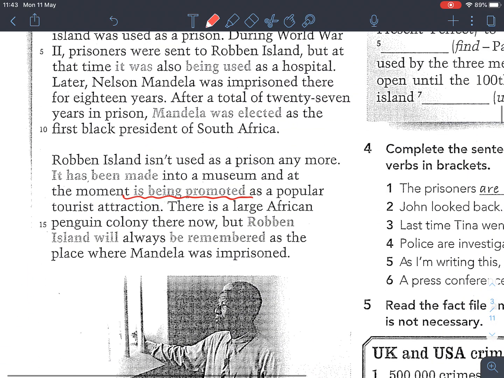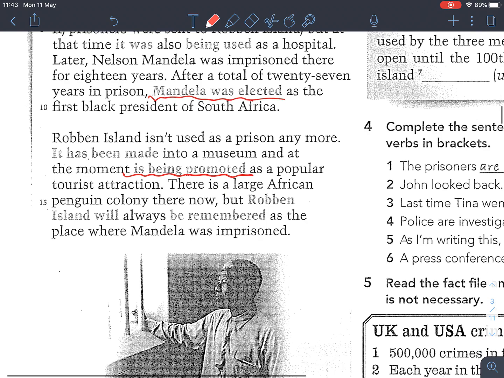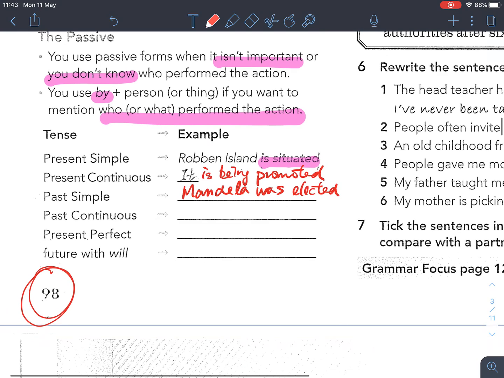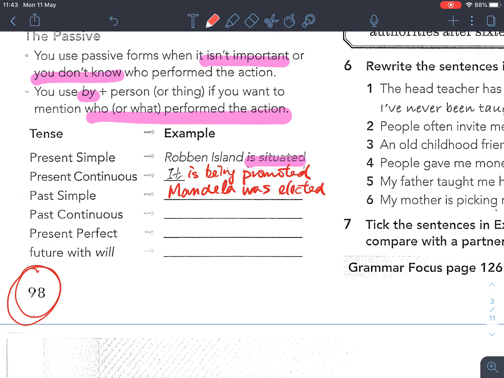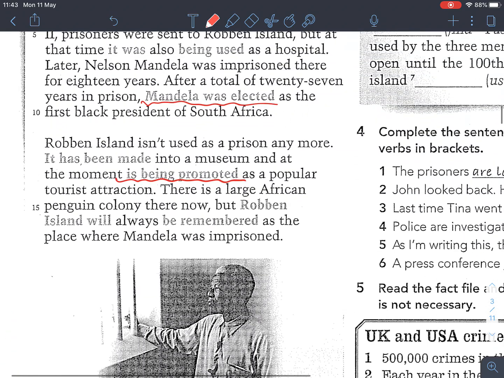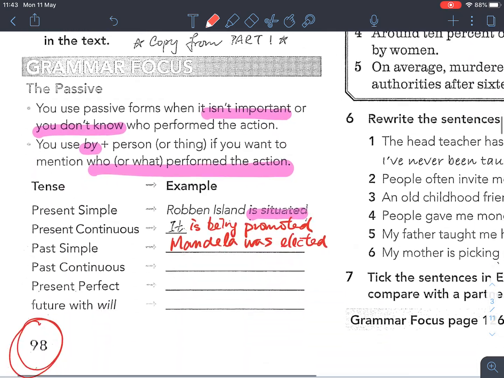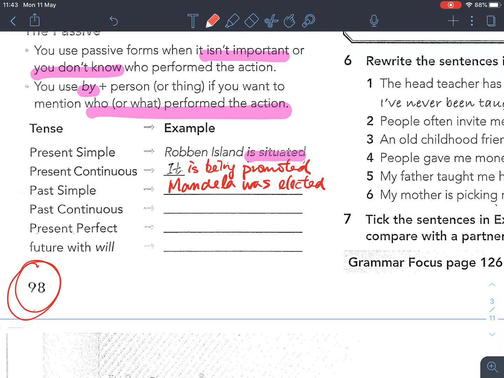Let's take a look here. Mandela was elected, simple past. Okay, so Mandela, let's write it down first. Was elected. So we have the verb to be, was, and then the past participle. How about past continuous? It should be this one. It was also being used as a hospital. So we have to use being for continuous passive. So it was being used as a hospital.